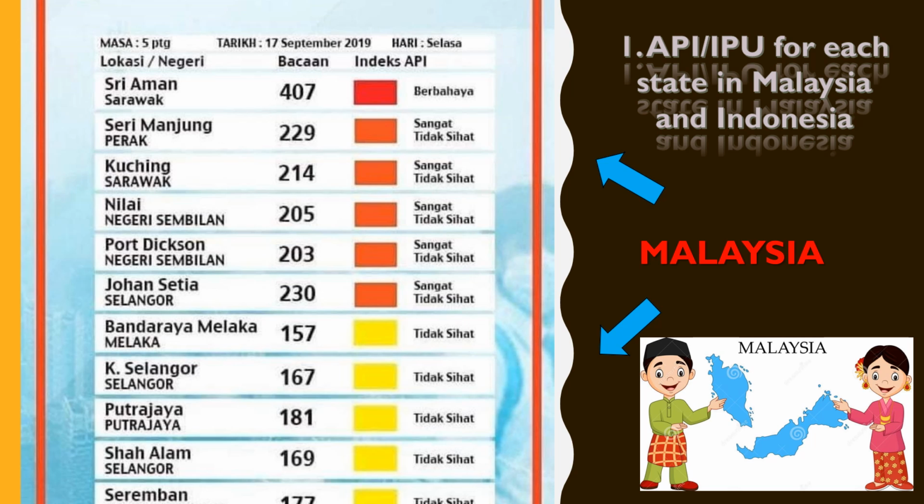Next, API or IPU for each state in Malaysia and Indonesia. Let's take a look at Malaysia. On 17 September 2019, Sri Aman, Sarawak was stated as hazardous air quality in that area. The others, Seri Manjung Perak, Kuching Sarawak, Nilai Negeri Sembilan, Port Dickson Negeri Sembilan, and Johan Setia Selangor, were recorded as very unhealthy air quality. The rest, Kuala Selangor, Putrajaya, and Shah Alam, Seremban, are also stated as unhealthy air quality.